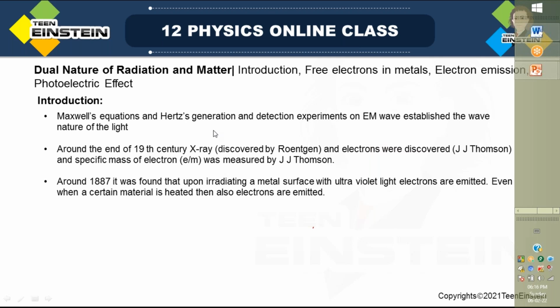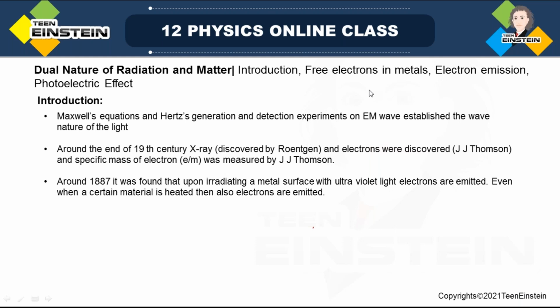So, in the last chapter, what have we learned? We have learned that light radiation is an electromagnetic wave. Till the end of the 19th century, see what all things happened. Maxwell's equations. Maxwell gave the famous four equations, which are the basis of the electromagnetic theory.